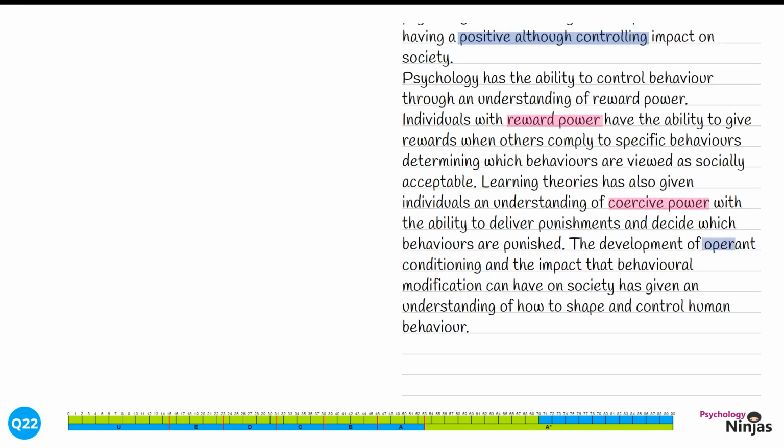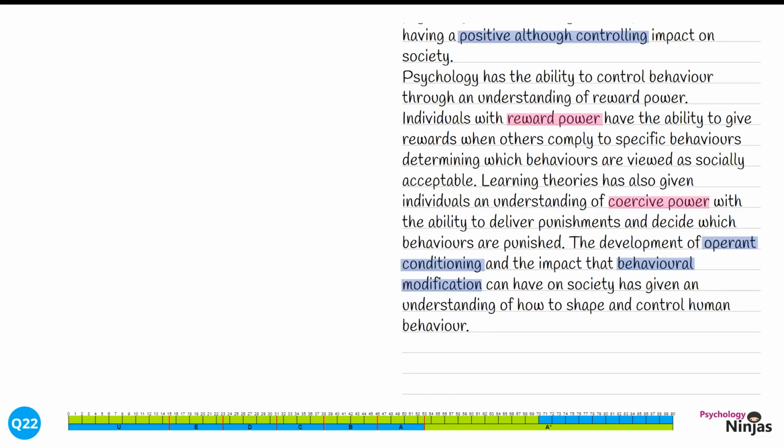We've identified operant conditioning as a specific theory that would have an impact in terms of reward and coercive power. We've also talked about this in terms of behavioural modification, which is where we might start to control the actions of people. Let's explain this further.